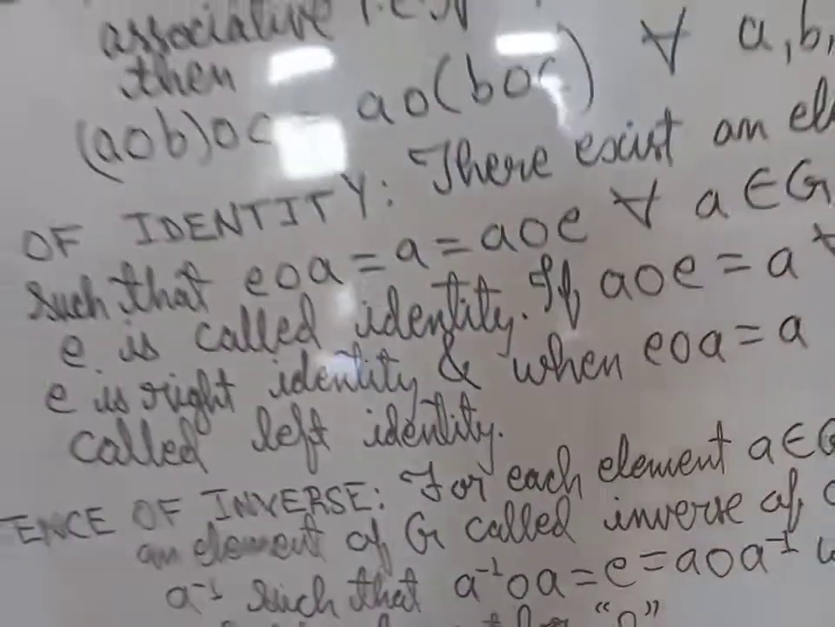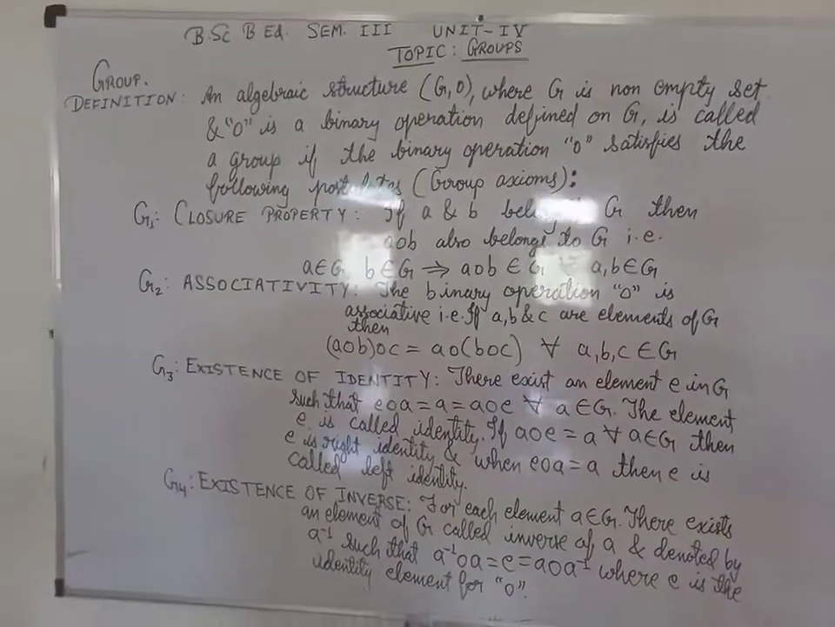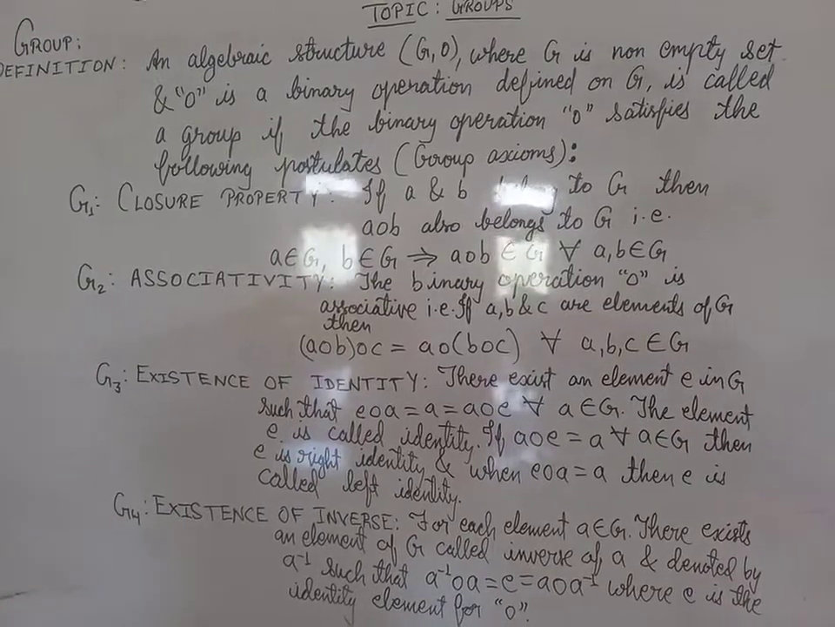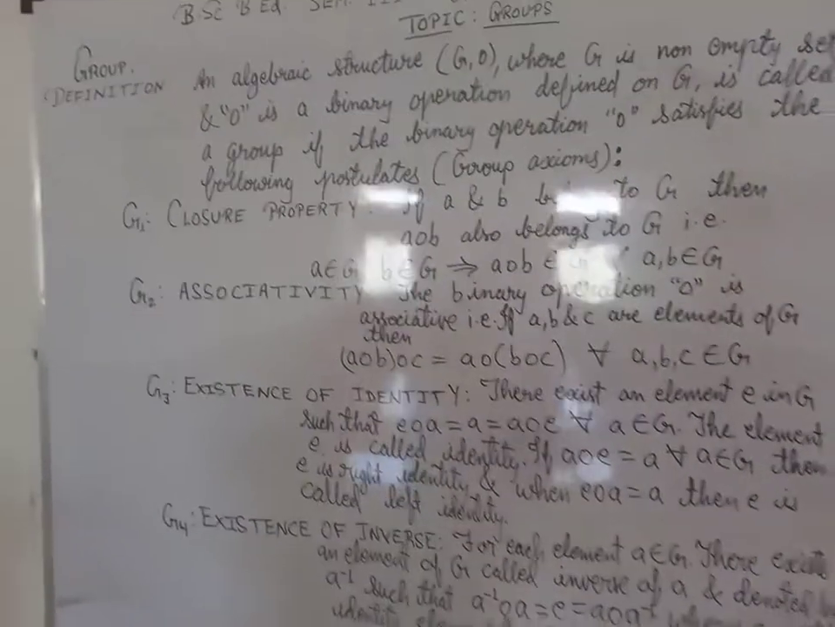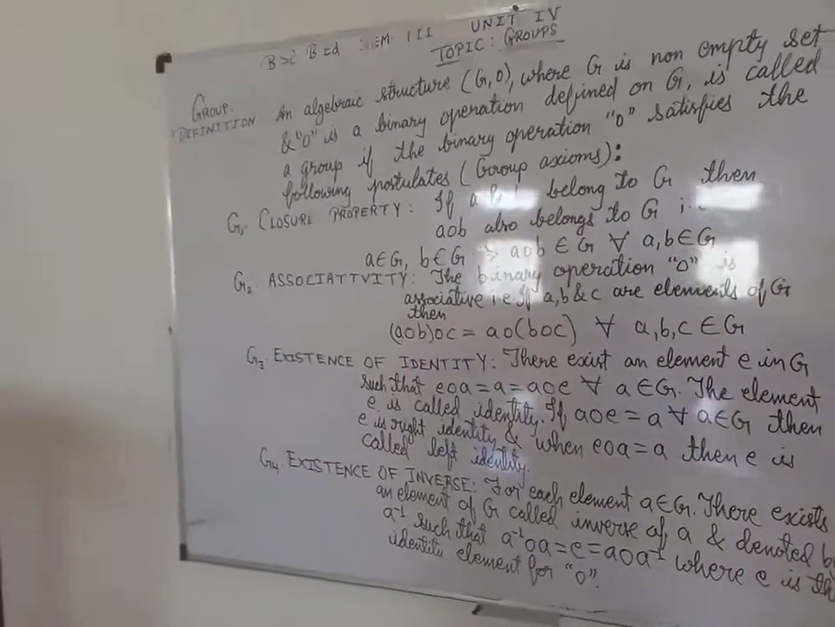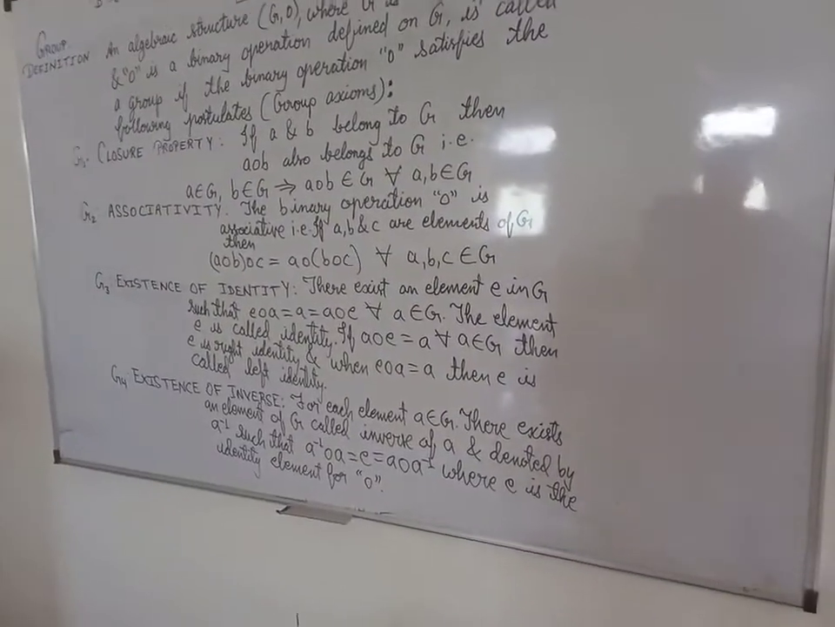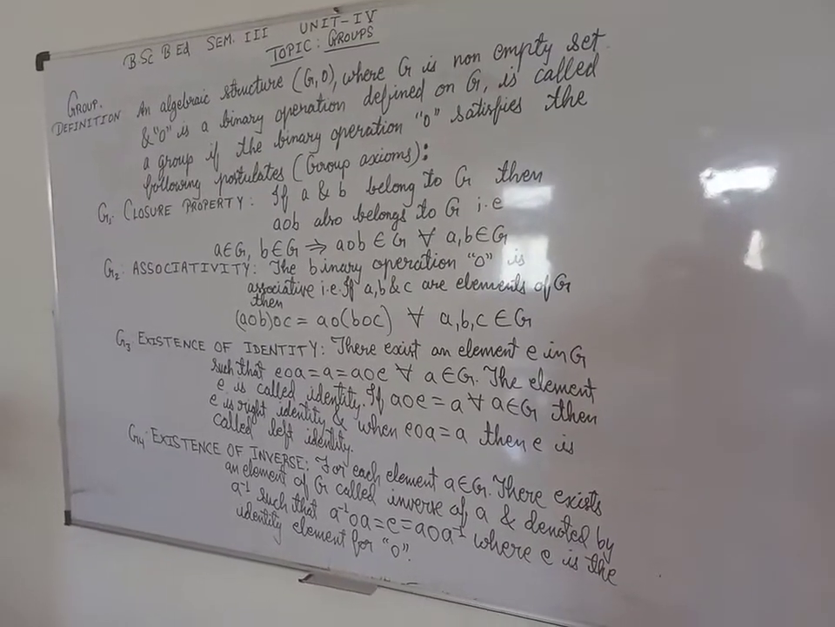So in this manner we can say that the postulates of group with definition are finished. If it follows all these axioms, then it is called a group.